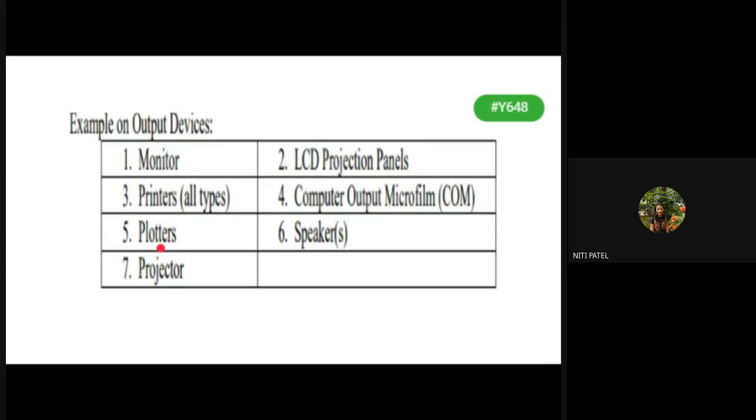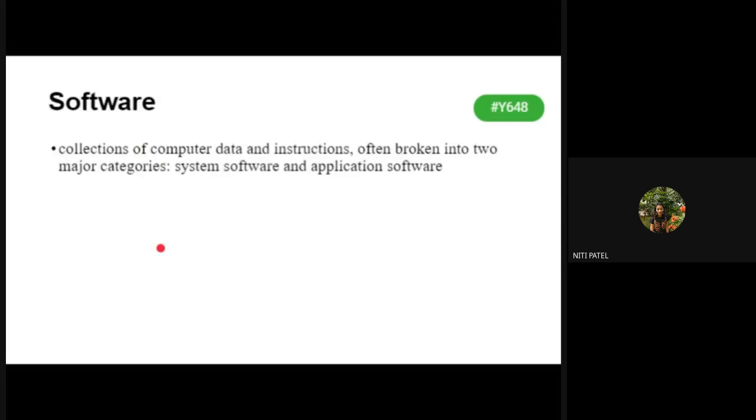Okay, then you are aware about the projectors. And last is a speaker. If I want to hear some sound, some audio, how is that audio being audible to you? With the help of a speaker. So all these devices are considered to be output devices. So something from where you can see, all those devices are considered to be output devices.